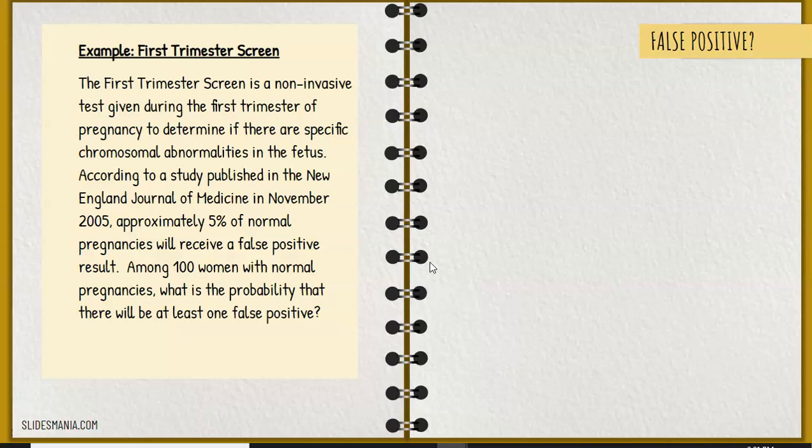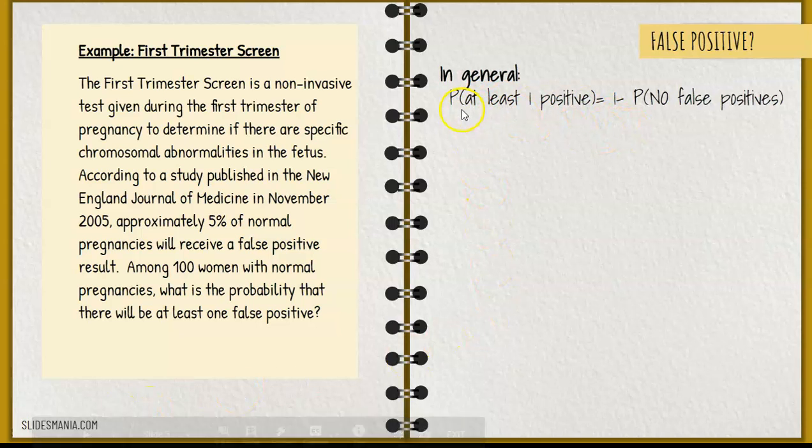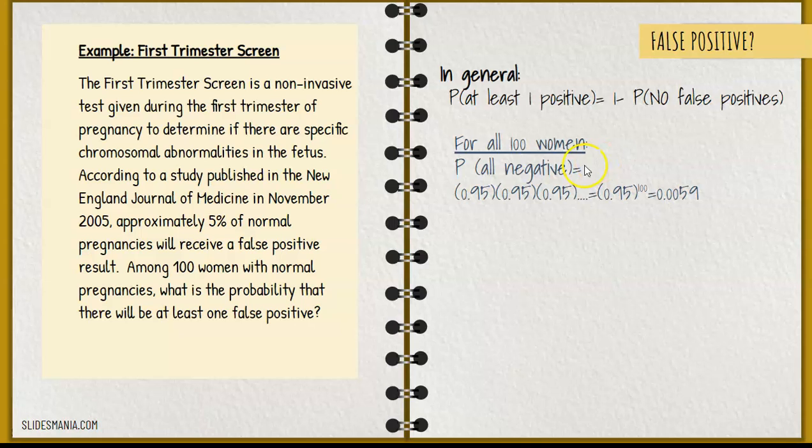All right, so we have to think through this. So the equation that comes to your mind is that the probability of at least one false positive is 1 minus the probability of no false positives. That means no false positives means they were all negative correctly, okay? So for all 100 women, those all got negatives correctly. That would be 95%, because we know 5% would be the false positives. So 95% were correct. So 95% for each woman up to 100 women gives me this.